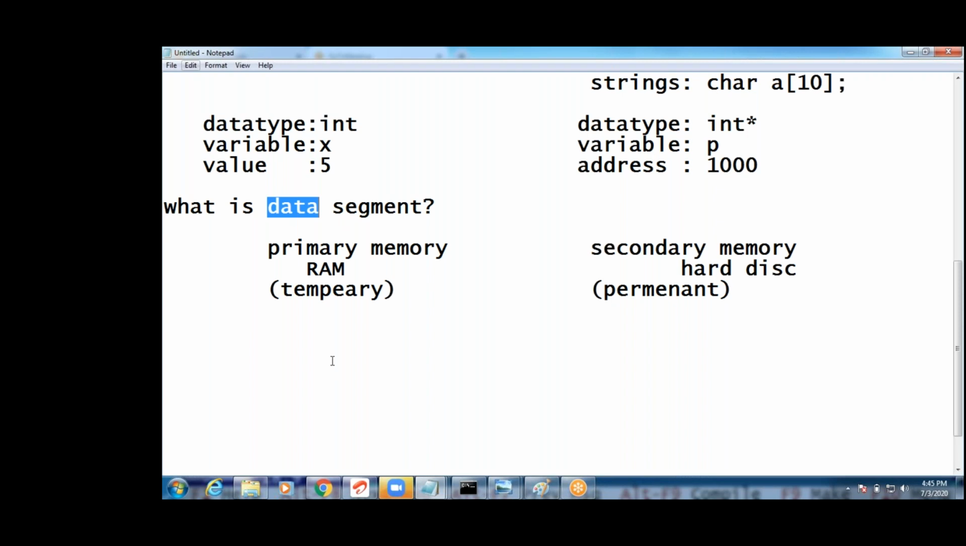Nothing but CD-ROMs, right? You have CDs, DVDs. They are ROMs.